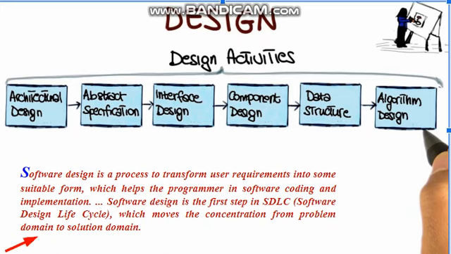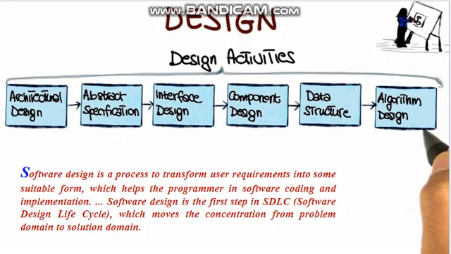So in software design, what do we do exactly? We take the requirements from the user and convert them into a suitable form. That is, we create designs, and then they are given to the next part, which is called coding. So always consider that as designing. In the designing phase, we will see the different activities that are carried out. Let us see them one by one.